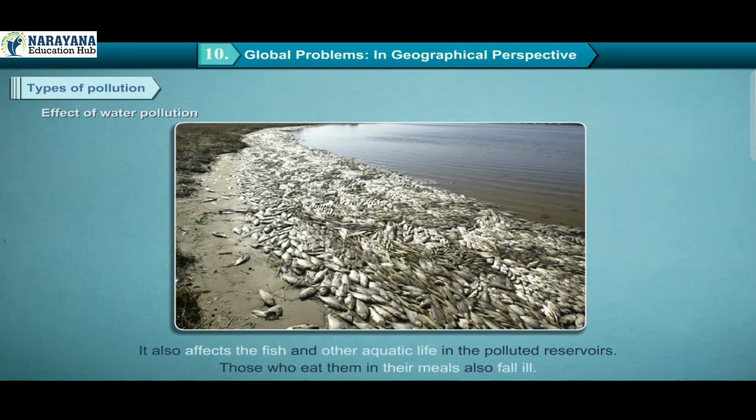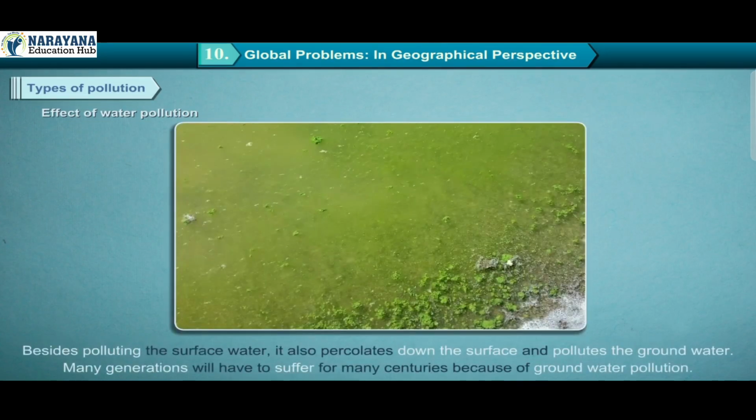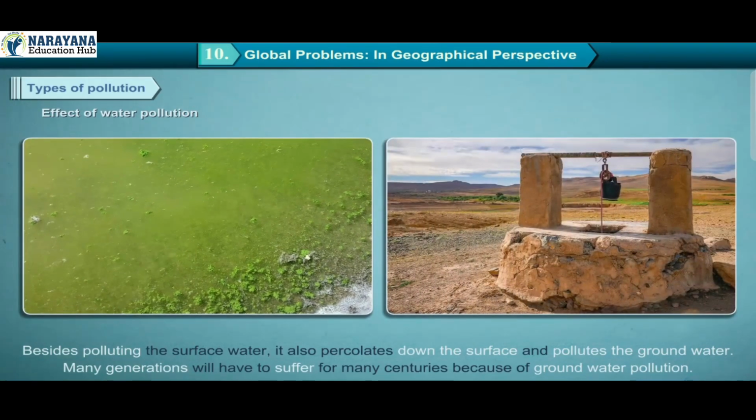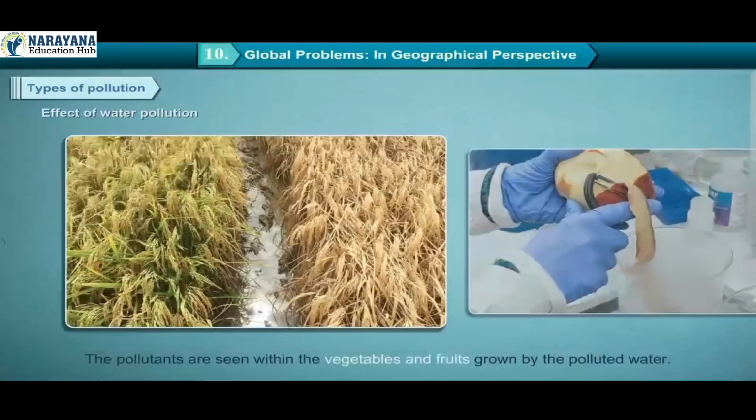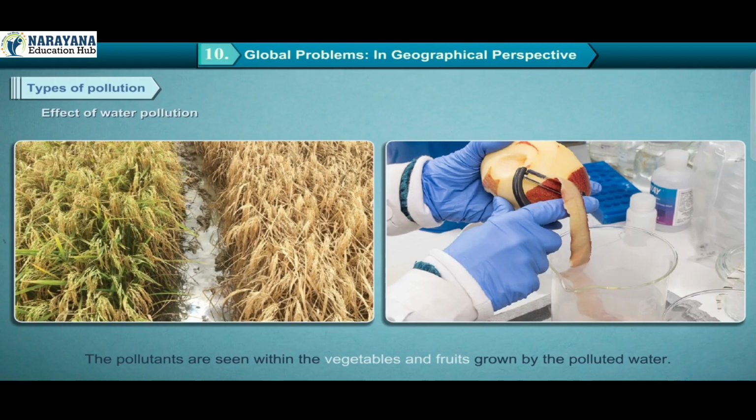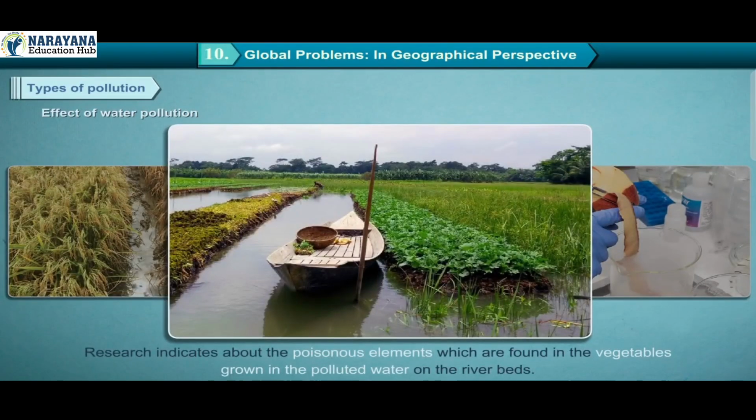It also affects the fish and other aquatic life in the polluted reservoirs. Those who eat them in their meals also fall ill. Besides polluting the surface water, it also percolates down the surface and pollutes the groundwater. Many generations will have to suffer for many centuries because of groundwater pollution. If irrigation is carried out with this polluted water, the crop may be destroyed. The pollutants are seen within the vegetables and fruits grown with the polluted water. Research indicates poisonous elements found in the vegetables grown in the polluted water on the river beds.